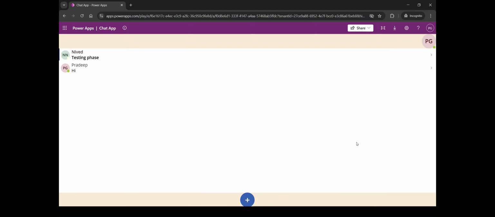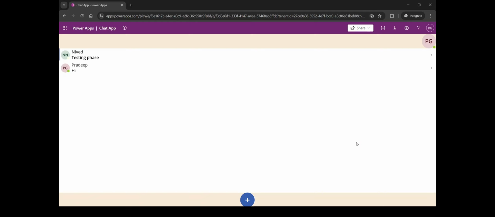Hi everyone. So today I would like to demonstrate one of the apps which I have developed using the Power Apps platform. This is a chat application, or I could say a messaging platform, which works very similar to our existing communication platforms like Microsoft Teams, WhatsApp, etc.